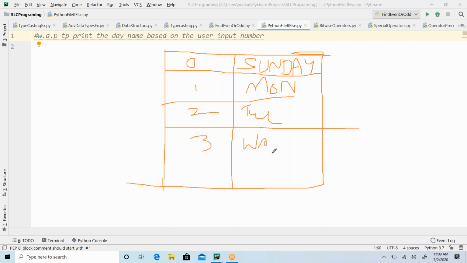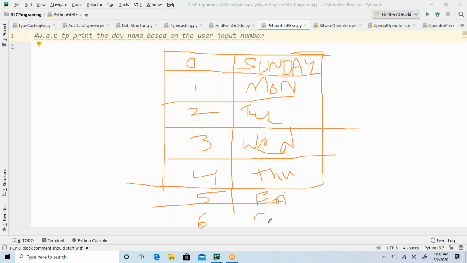Like that, I wanted to map. Is that clear, guys? 5, I wanted to map with what? Friday. And 6, I would want to map with what? Saturday. Okay, so these are the numbers that I'm going to give.